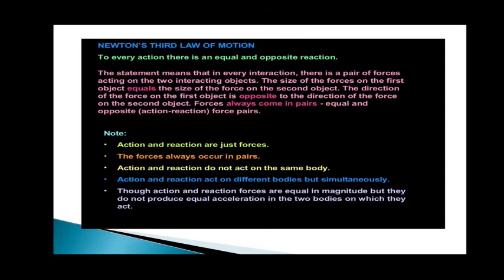The statement means that in every interaction there is a pair of forces acting on the two interacting objects. The size of the force on the first object equals the size of the force on the second object. The direction of the force on the first object is just opposite to the direction of the force on the second object, but always it comes in pairs, equal and opposite. Action and reactions are just forces. The forces always occur in pairs. This is all you should remember.